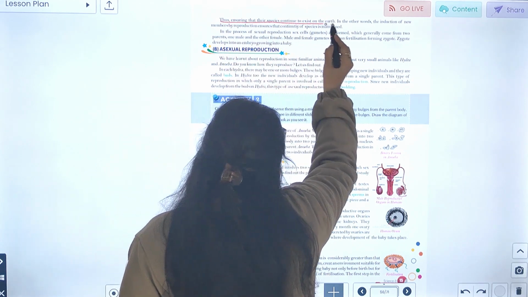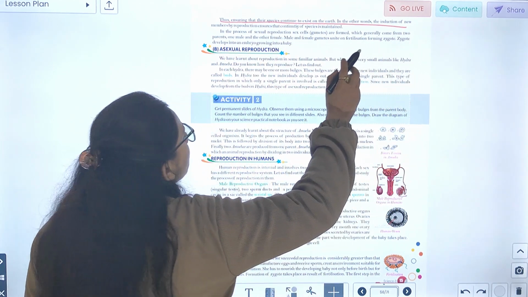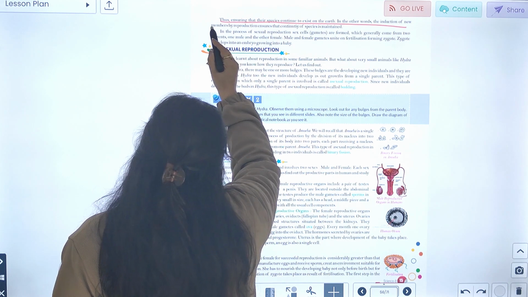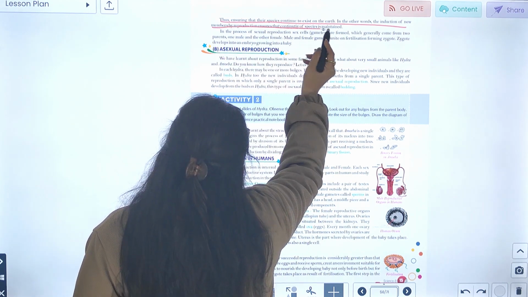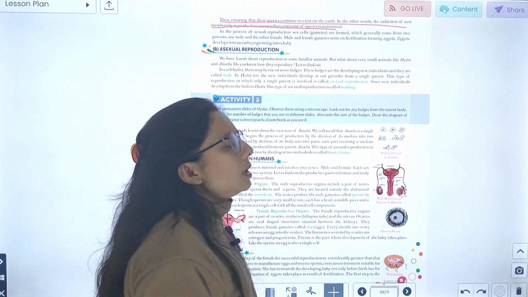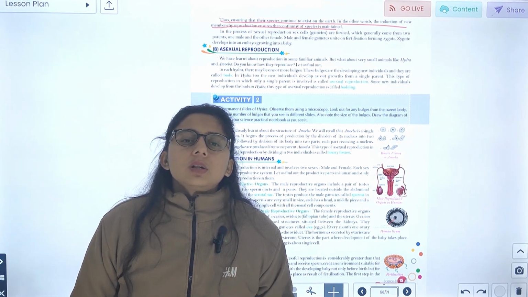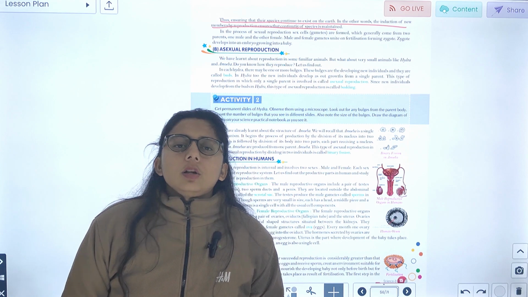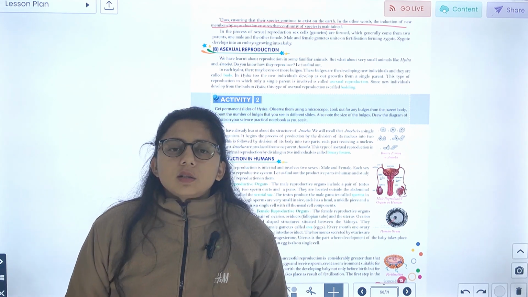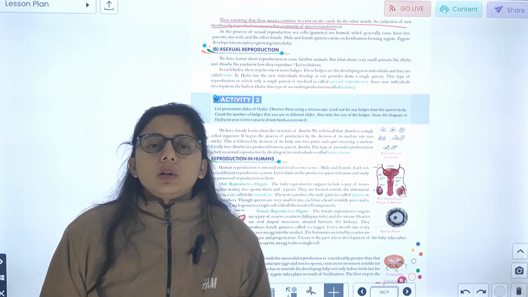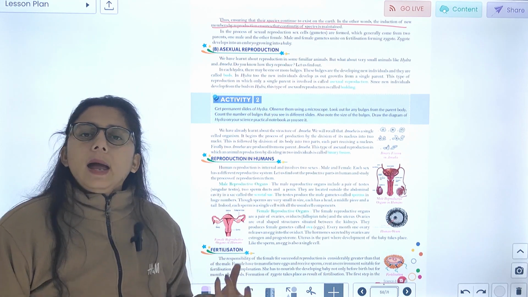Thus ensuring that the species continue to exist on the earth. In other words, the introduction of new members by reproduction ensures the continuity of the species. अगर reproduction नहीं होगी तो जो उनकी स्पीशीज है उनका एग्जिस्टेंस खत्म हो जाएगा, क्योंकि उनकी स्पीशीज का एग्जिस्टेंस बना रहे, इसलिए वो रिप्रोड्यूस करते हैं, और न्यू मेंबर्स को ऐड करते हैं.